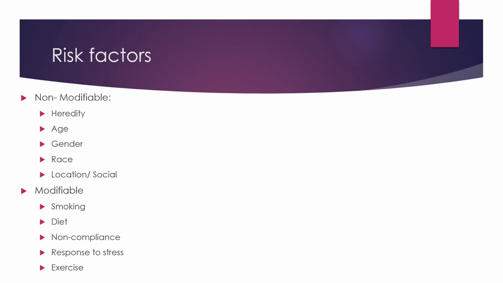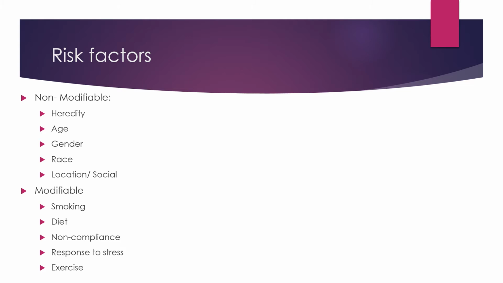Let's look at some risk factors. We're going to look at non-modifiable versus modifiable. Remember, non-modifiable are things we can't change. Heredity. We cannot change our age. Any greater than 40, they're at increased risk. Gender, males are more at risk.